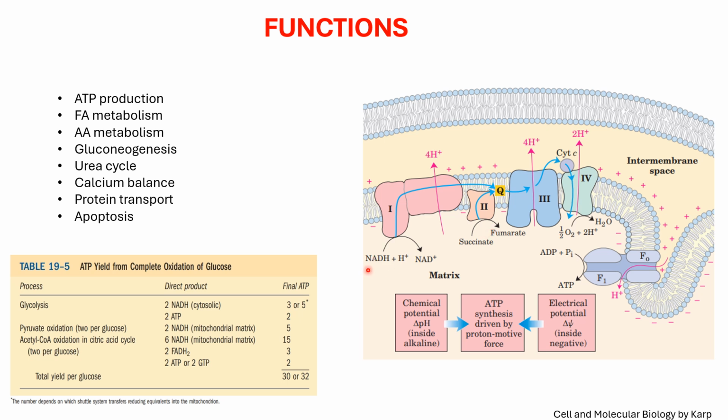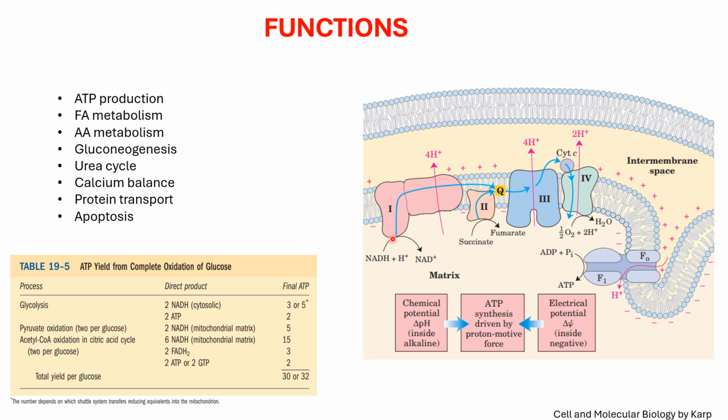Now, what happens when this NADH is converted into NAD plus? Hydrogen is released, which further breaks down into proton and electron. This electron is picked up by complex 1 and it moves downhill in an energy dependent process, meaning it is transferred from a higher energy carrier to a lower energy carrier. While it is transferred from complex 1 to complex 3, when it is moving downhill, energy is released, and this energy is used in the transportation of protons from the matrix to the intermembrane space.